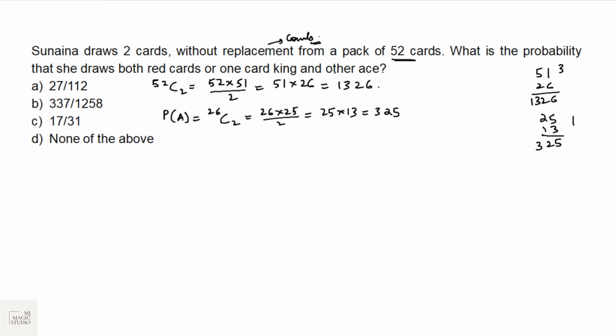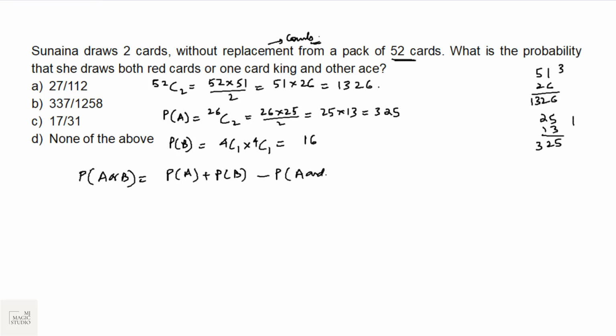Or one card king and one ace. So case B is one card king. We have got 4 kings, 4 C1, and one card ace. We have got 4 aces. 4 into 4, these are 16 cases. Now we know that probability of A or B is given by PA plus PB minus probability of A and B. That is the common part.